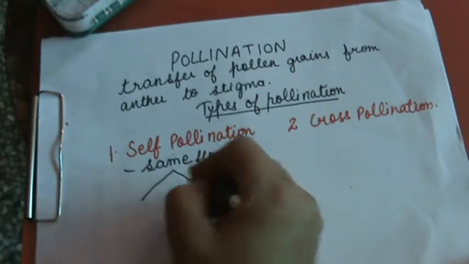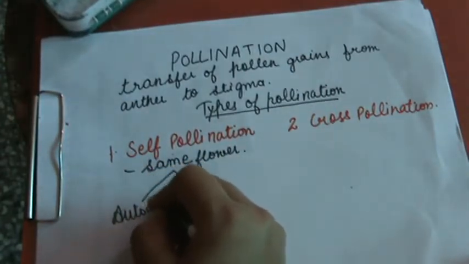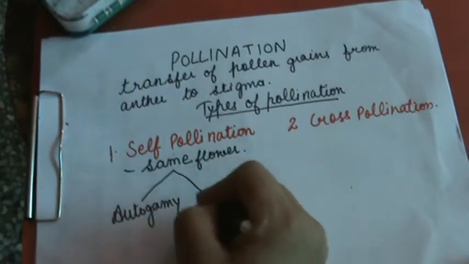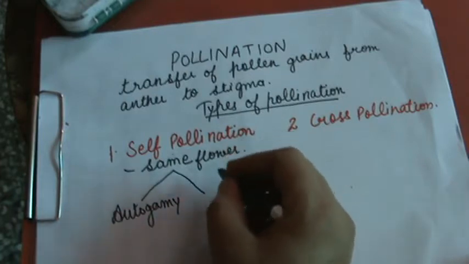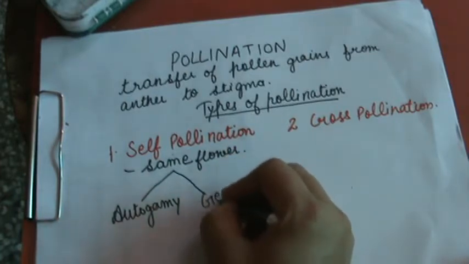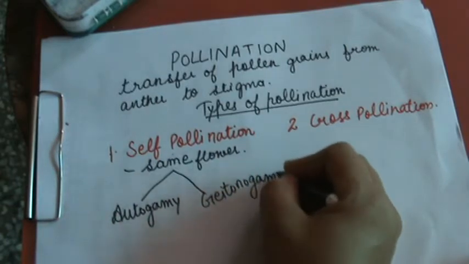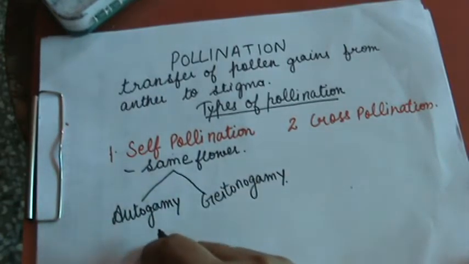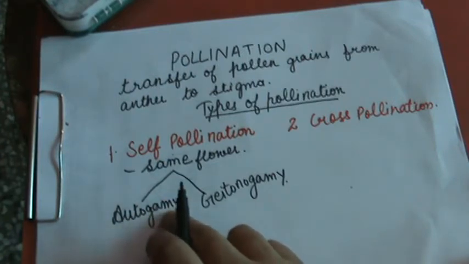First is autogamy and second is geitonogamy. Students, what do you mean by autogamy? Autogamy is a kind of pollination in which the pollen from the anther of a flower is transferred to the stigma of the same flower.